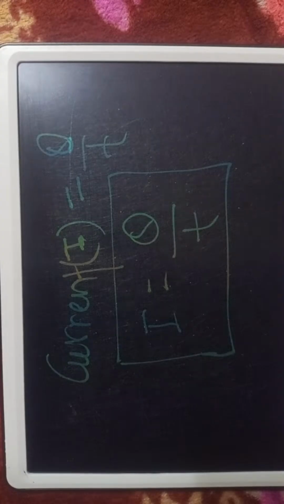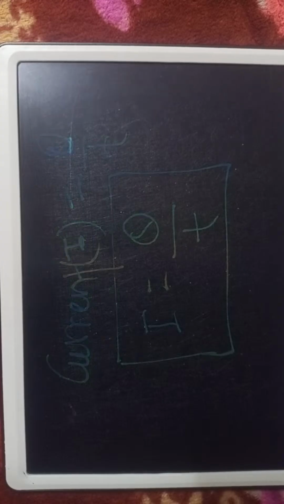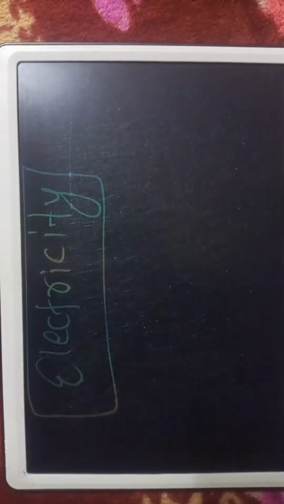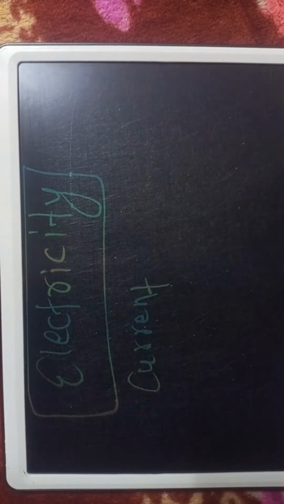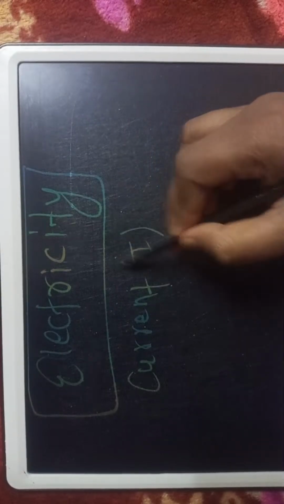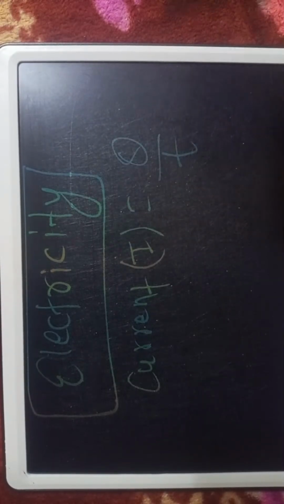Now we'll provide some basic formulas of electricity, most important for Class 8, 9, 10 and for the entrance. Now we'll start with current. The symbol for current is I, and I is equal to Q by T. This one formula you have to read.